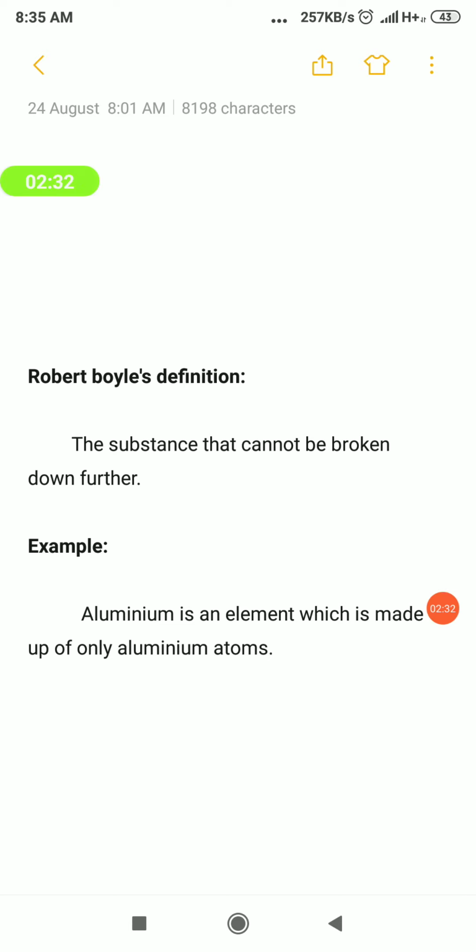Now a scientist called Robert Boyle defined what an element is. He said it is a substance that cannot be broken down further. Cannot be broken down further means that is the ultimate particle, that is the fundamental particle, that is called an element. An example is also given: aluminium. Aluminium you might have seen. The pressure cookers and cooking utensils we use in our house are made of aluminium atoms, made by the aluminium element.